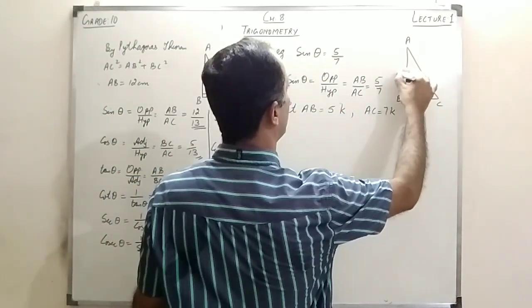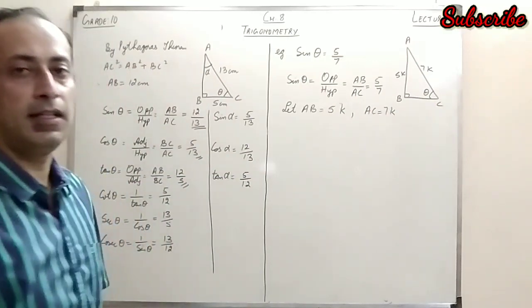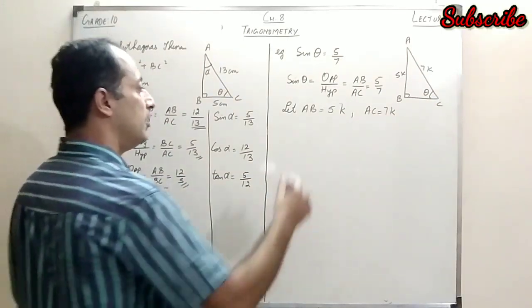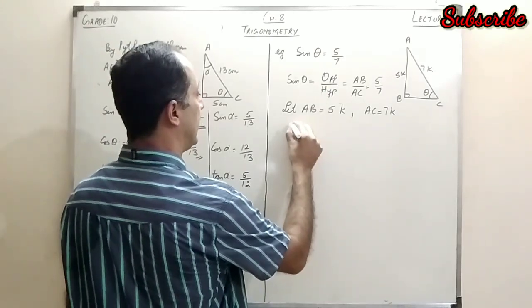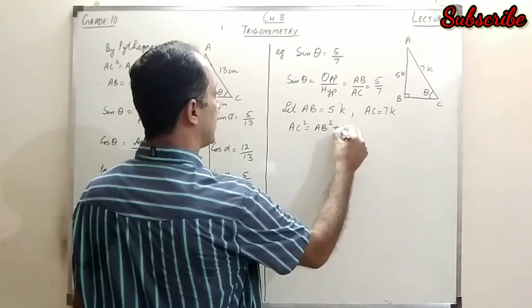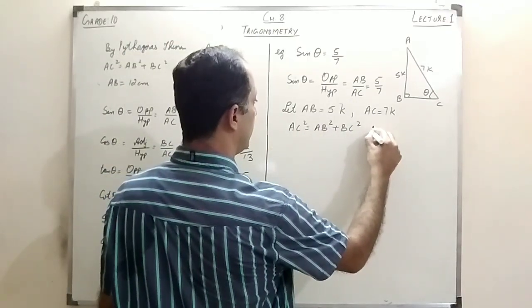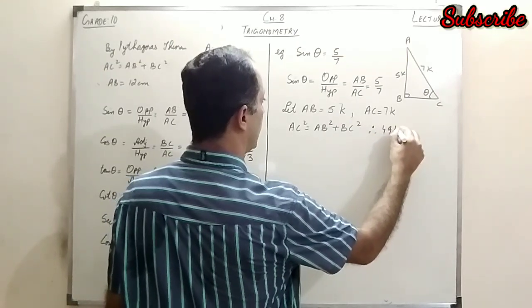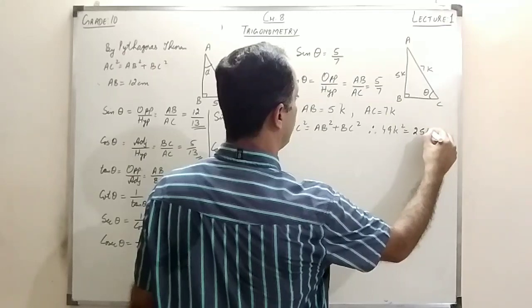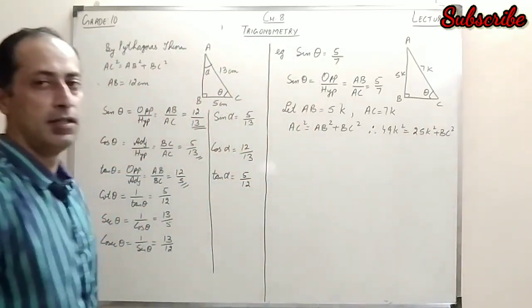Now AB is 5k, this is 5k, this is 7k. Now I need to find BC. And how can I find it? I can find it using the Pythagoras theorem. So by Pythagoras theorem, I write AC square is equal to AB square plus BC square. Now AC is 7k, this means it becomes 49k square. AB is 5k, it becomes 25k square, and then we have BC square.